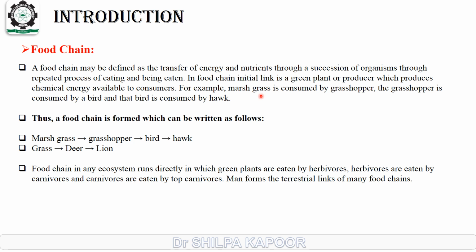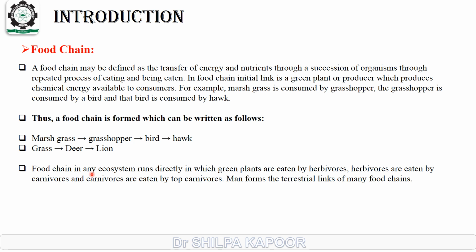For example, marsh grass is consumed by a grasshopper. The grasshopper is consumed by a bird and that bird is consumed by a hawk. Thus, a food chain is formed which can be written as follows: marsh grass, grasshopper, bird, hawk. Second, grass, deer, lion. There are various examples of the food chain, like grass, grasshopper, frog, snake, hawk.